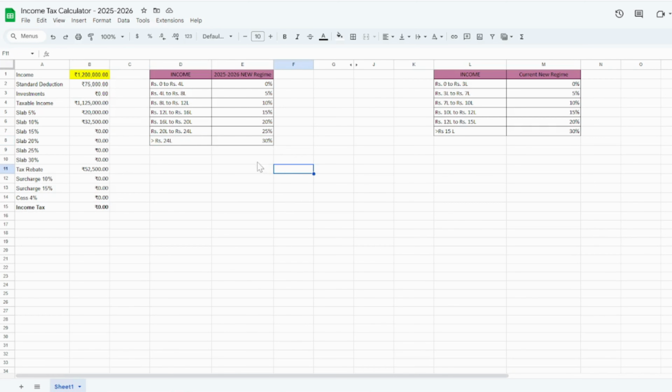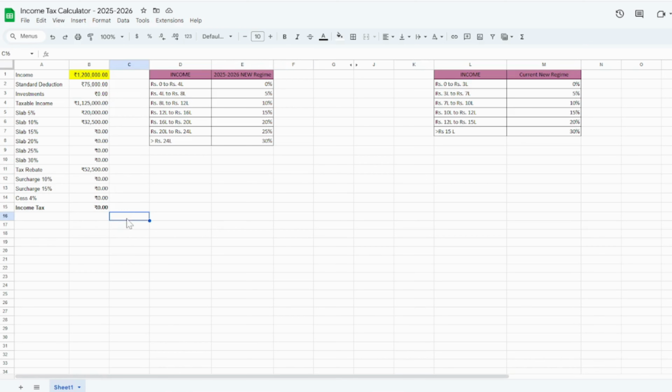Okay, now I have created this income tax calculator where you can insert your income out here, and then it will say how much income tax you have to pay. Say for example, if someone has an income of 12 lakh or less, they don't have to pay any tax. Whereas if someone has an income of 12 lakh 75,000, then also they don't have to pay any tax. Why? Because they are in the slab 5% and slab 10%, that is 20,000 and 40,000. But they can also get a tax rebate of 60,000. So that means this 60,000 tax has been nullified with this tax rebate.